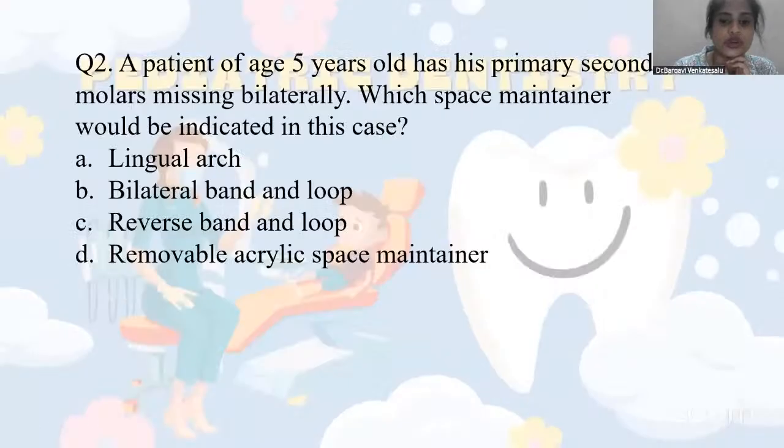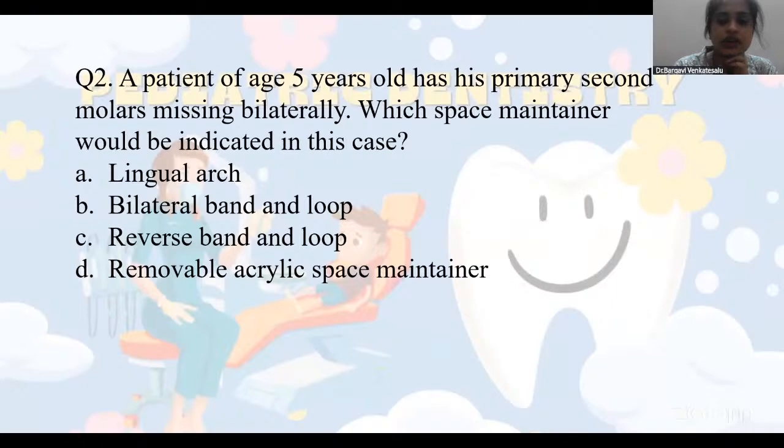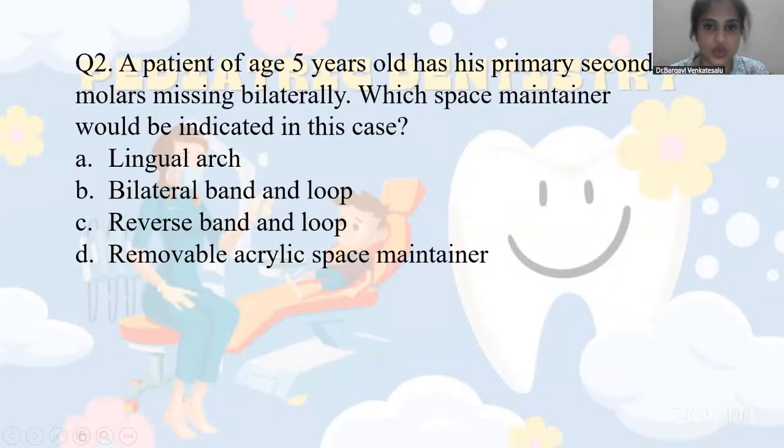Moving on to the second question, where we have a patient of age 5 years who has his primary second molars missing bilaterally. Which space maintainer would be indicated in this case? As far as space maintainers are concerned, it is always important to double or triple check the child's age, because rather than deciding what space maintainer to give, it is best to decide at what age to give which space maintainer, so that it plays its role only when given at the particular time.